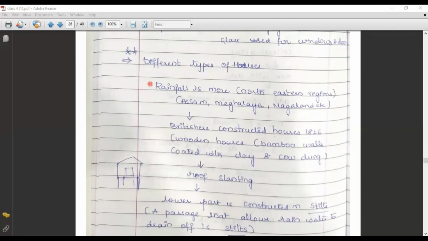We could observe that rainfall is more in the northeastern regions, especially Assam, Meghalaya, Nagaland, etc. There they construct houses with wood, called wooden houses. They also have bamboo houses. That bamboo house stands on bamboo pillars or wooden pillars. On the wooden pillars, you could find bamboo walls, and you could find a roof in a slanting position. Since that area is highly exposed to rainfall, the roof should be slanting.